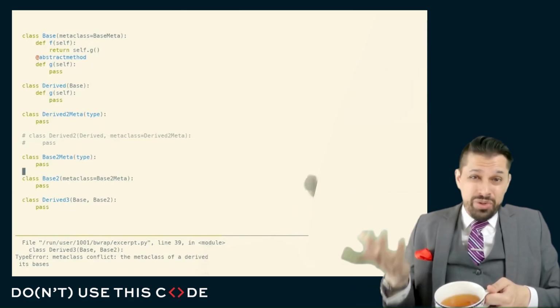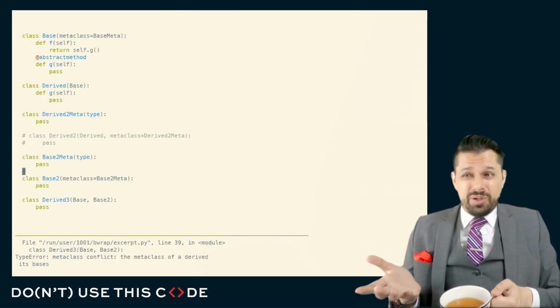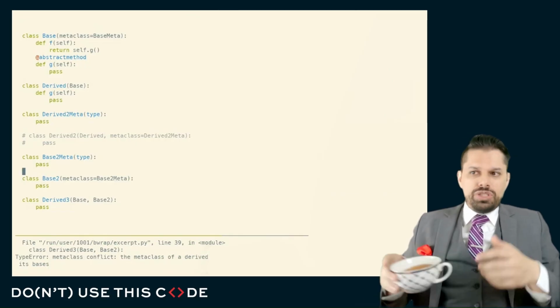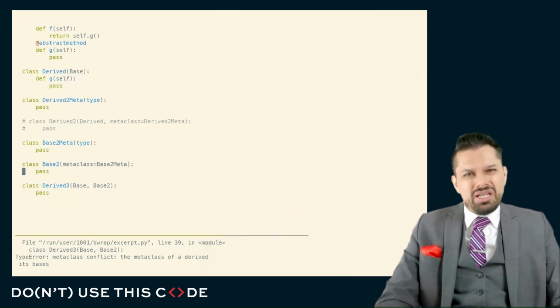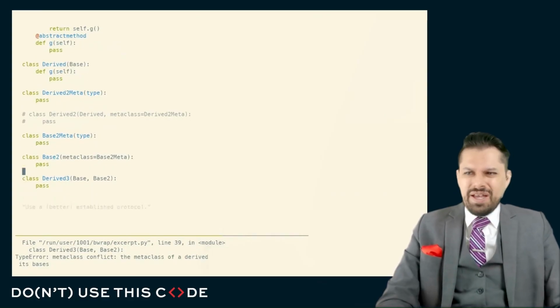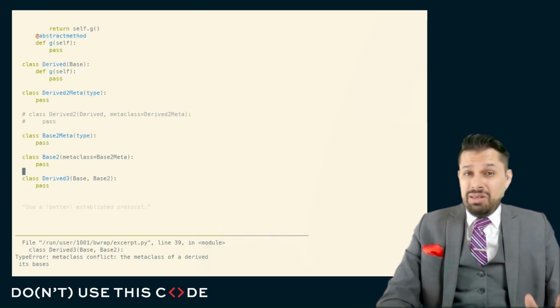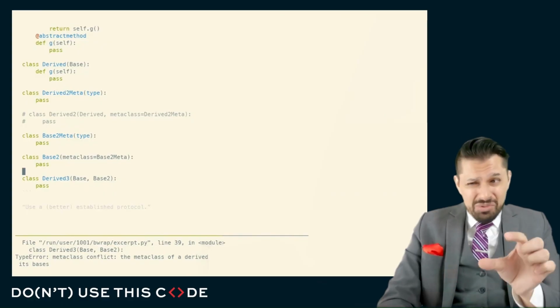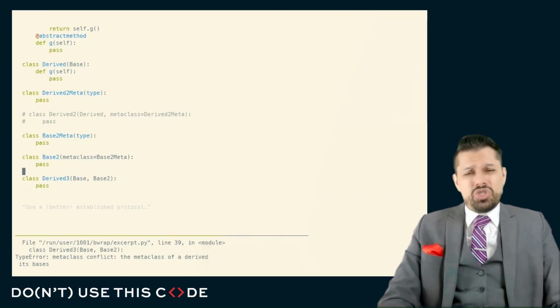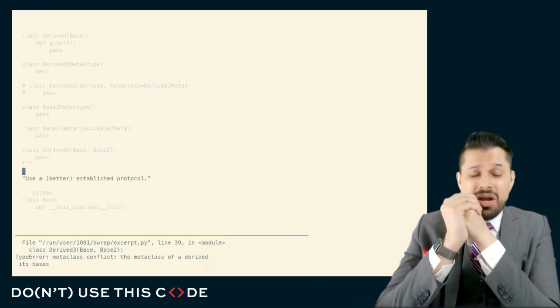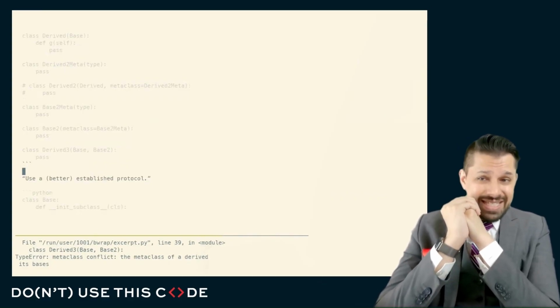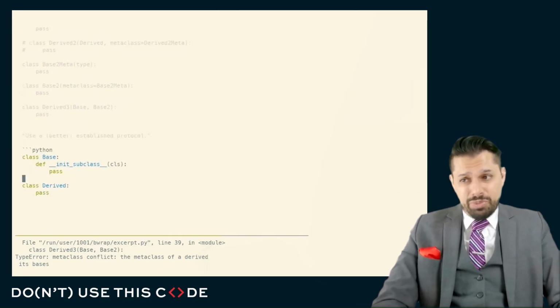So the metaclass approach is very powerful. And there's one thing that it uniquely can do, gives us the access to the Python vocabulary. But in terms of enforcing these constraints, I don't know how much I'd rely on it, given all of these sharp edges. It is a broadsword, not a nuclear bomb, but I'm looking for something maybe a little bit more surgical and a little bit safer for me to use, and instead I'll use an even better protocol, an established protocol, the init subclass protocol.